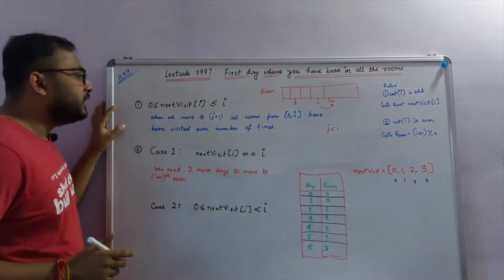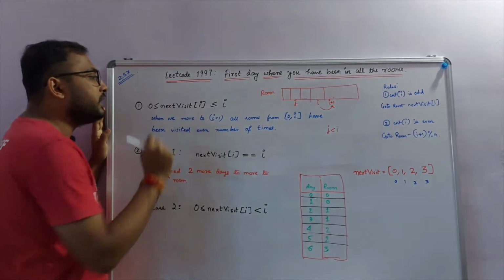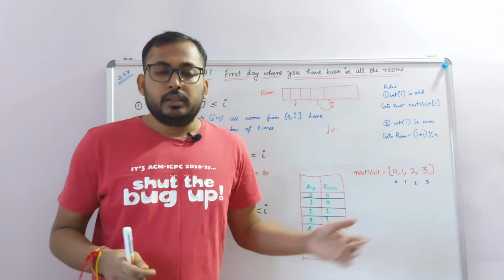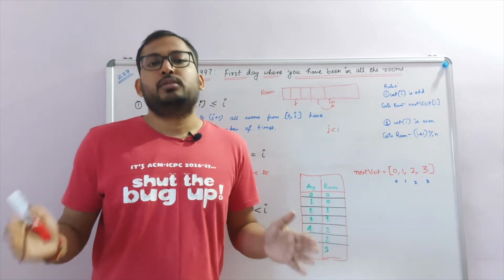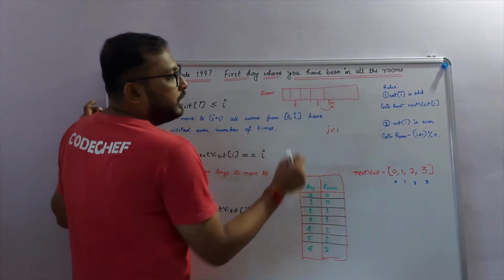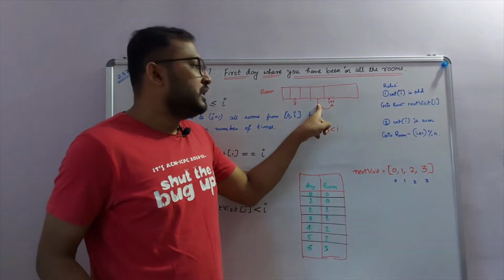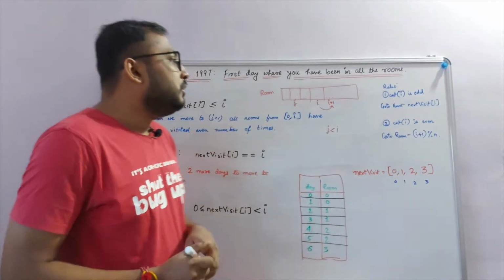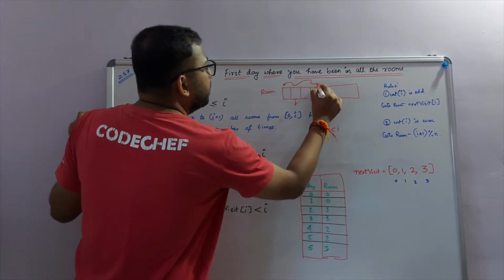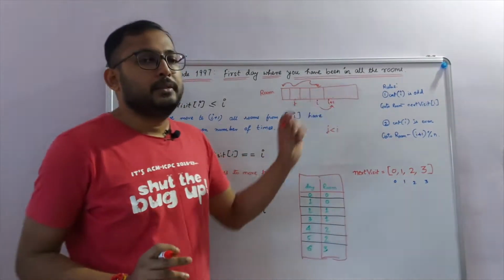The first observation here is that next visit of I is in the range 0 to I inclusive for a particular index I, which means that if I am at room number I and I am moving to room number I plus 1, that means that all the rooms between 0 to I inclusive have been visited an even number of times. For example, here these are the rooms and I am at room number I. Let's assume this room has been visited an even number of times. That's why I am moving to the I plus 1th room. So I can fairly assume that all these rooms from 0 to I inclusive till now have been visited an even number of times only. That's why I'm moving ahead.